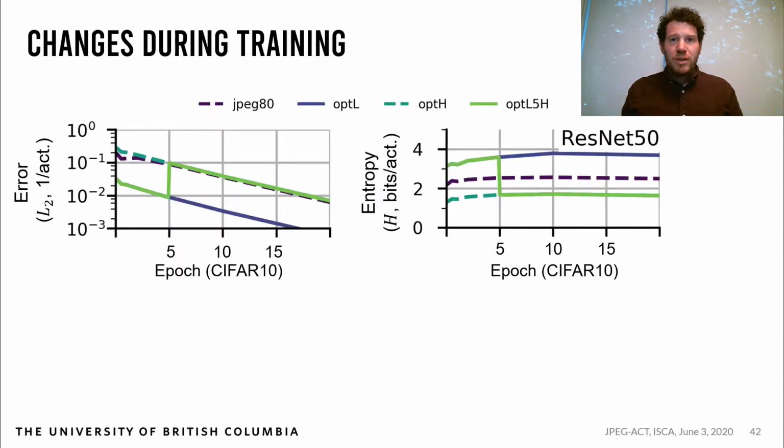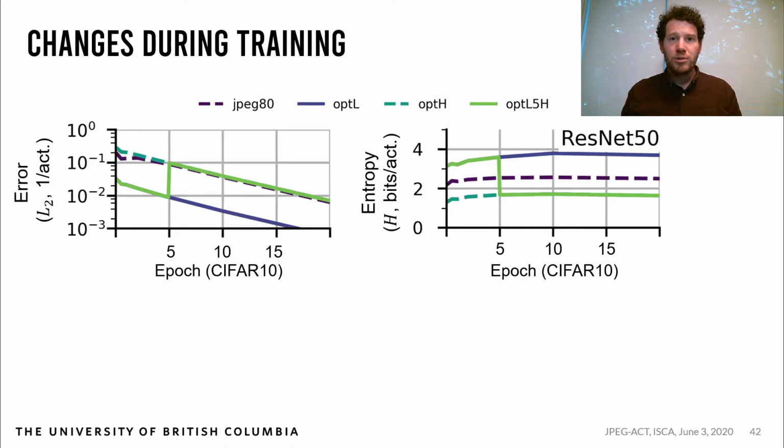Estimates of error and entropy are not static over the course of training. Here we've plotted these terms for ResNet-50. On both plots, lower is better. On the left, error relates to the accuracy of a network after training. On the right, entropy relates to the compression of the activations. We go into more detail on how these metrics behave during training in our paper.